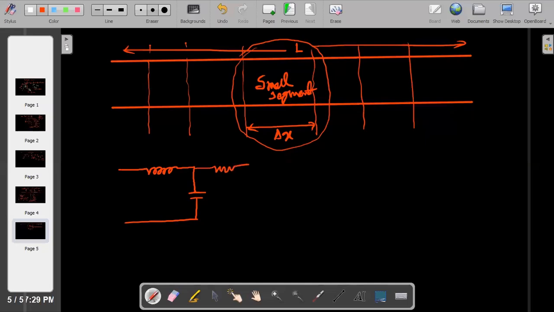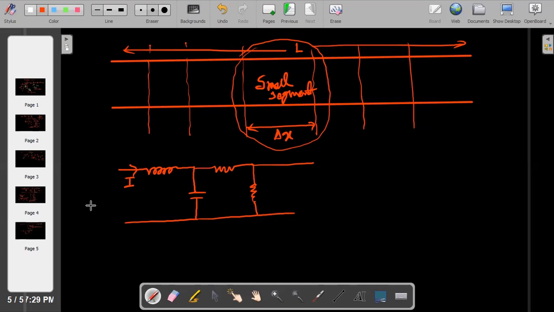Next resistance and conductance. So in the small segment I have taken, one resistance, one capacitance, one inductance and one conductance. Very simple.